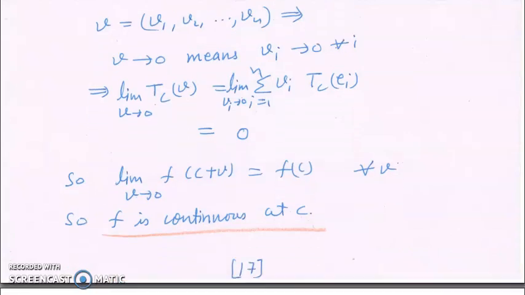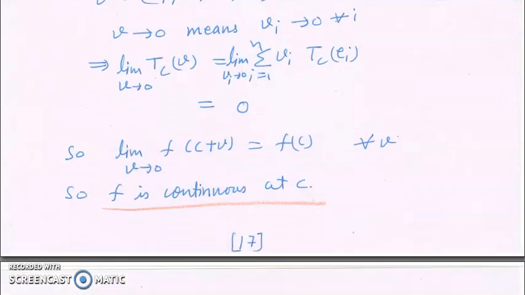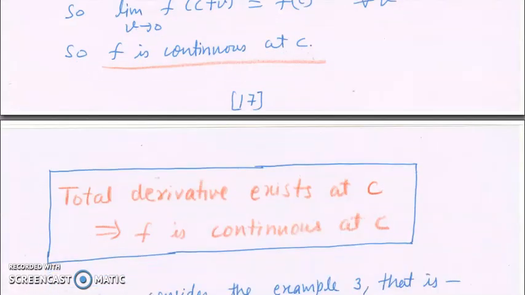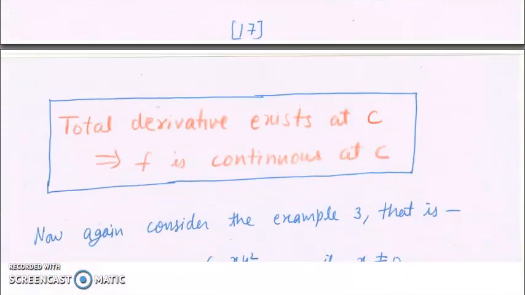It means that if the total derivative exists at a point c, then the function is continuous at the point c. So total derivative implies the continuity of the function.